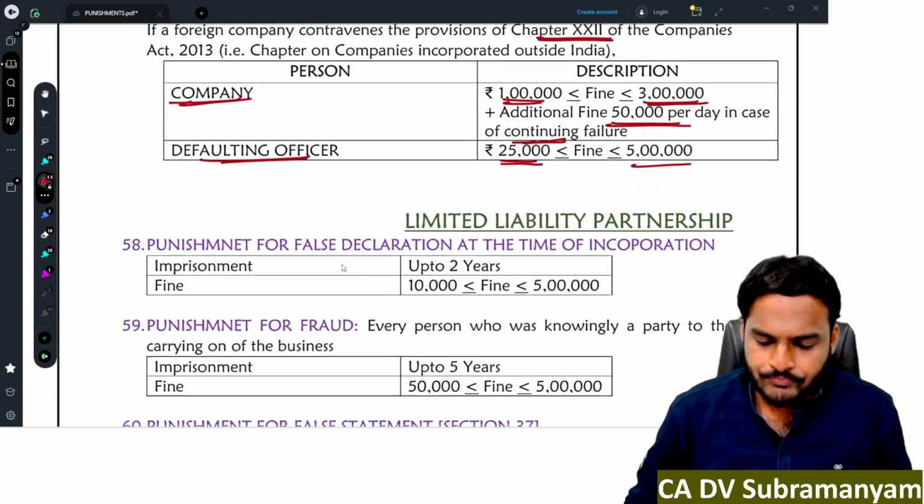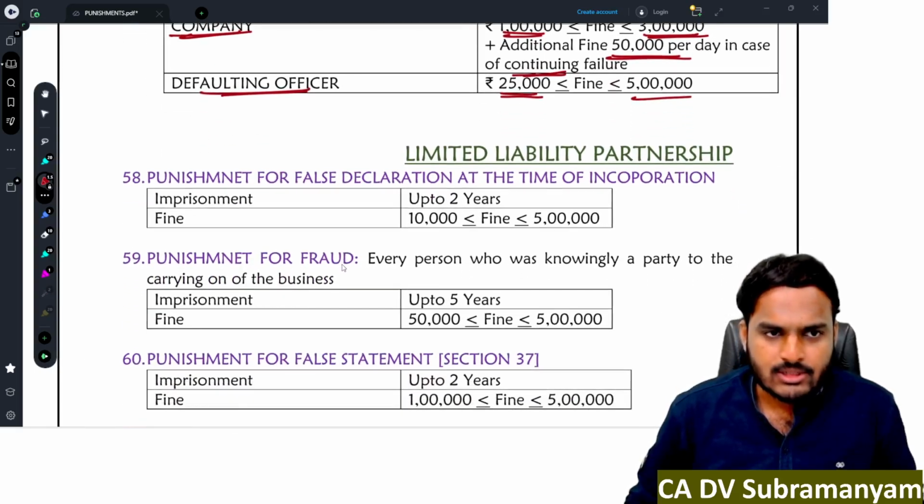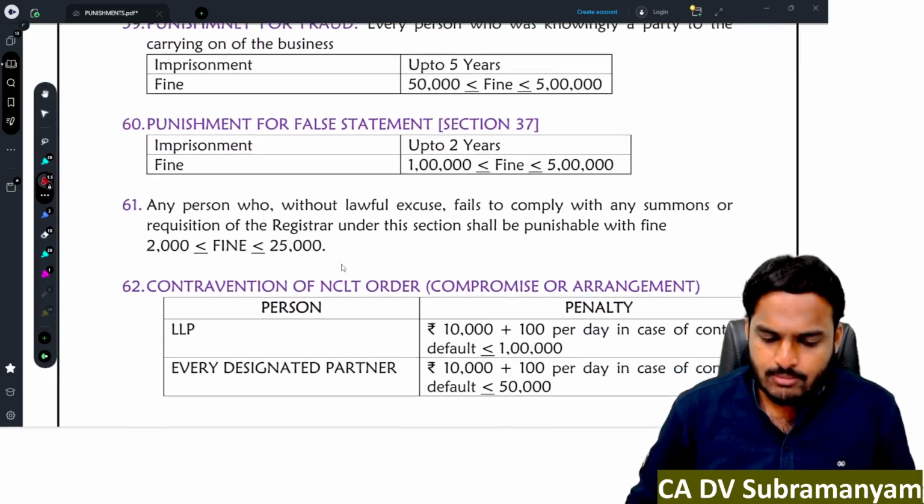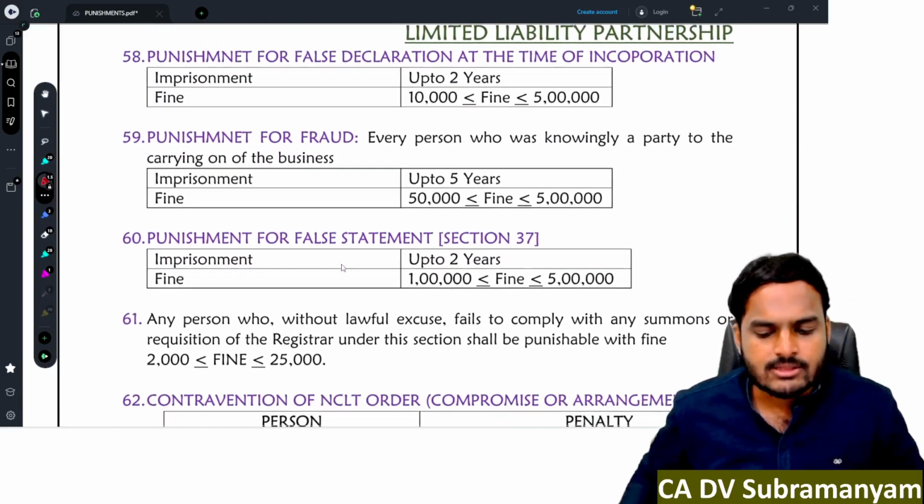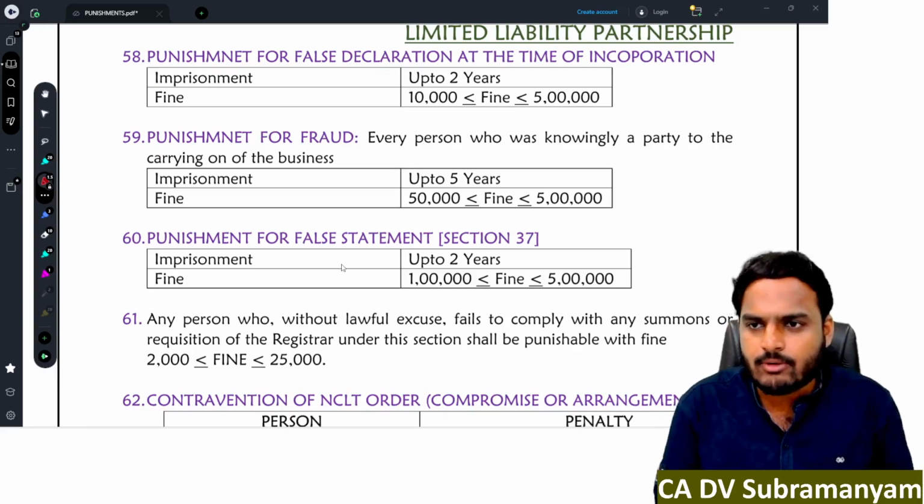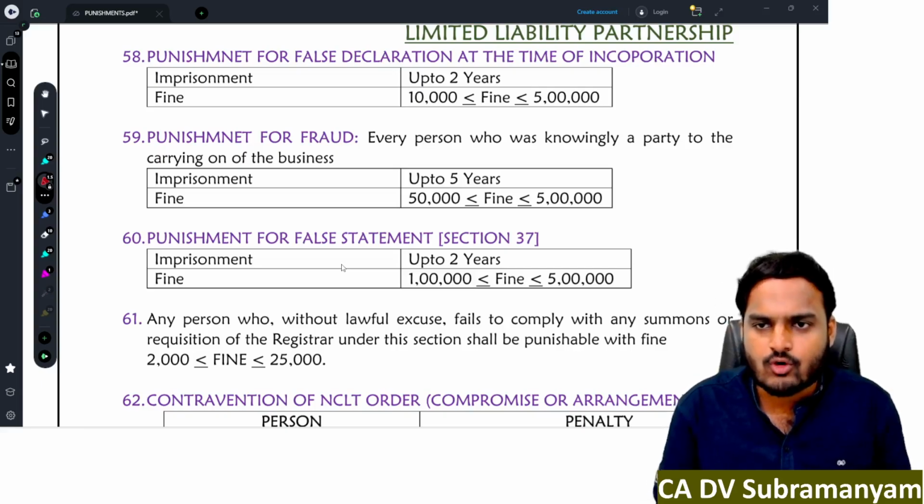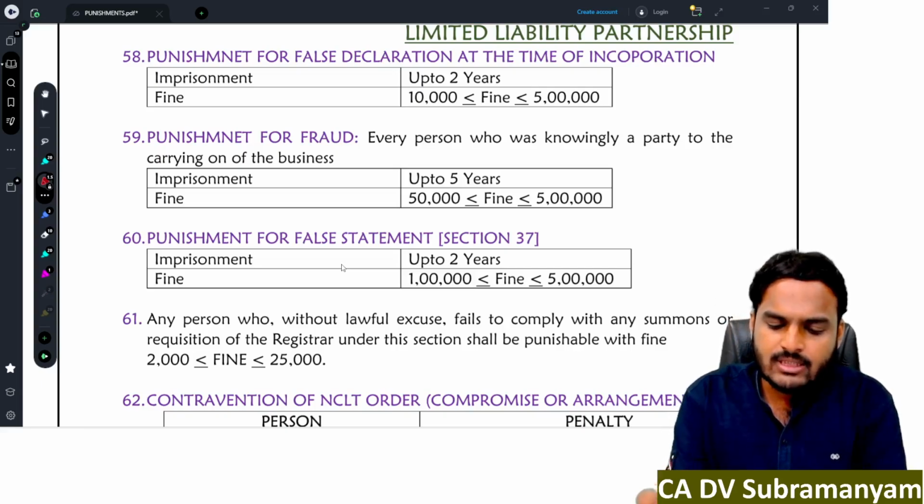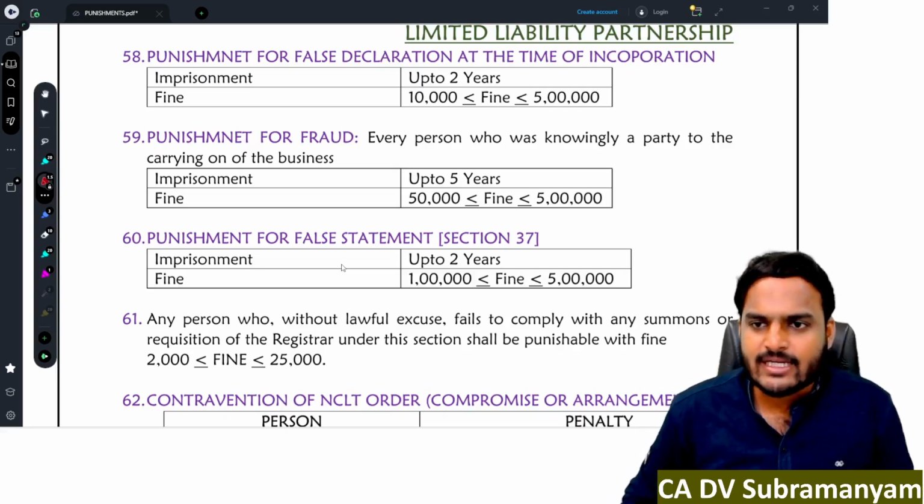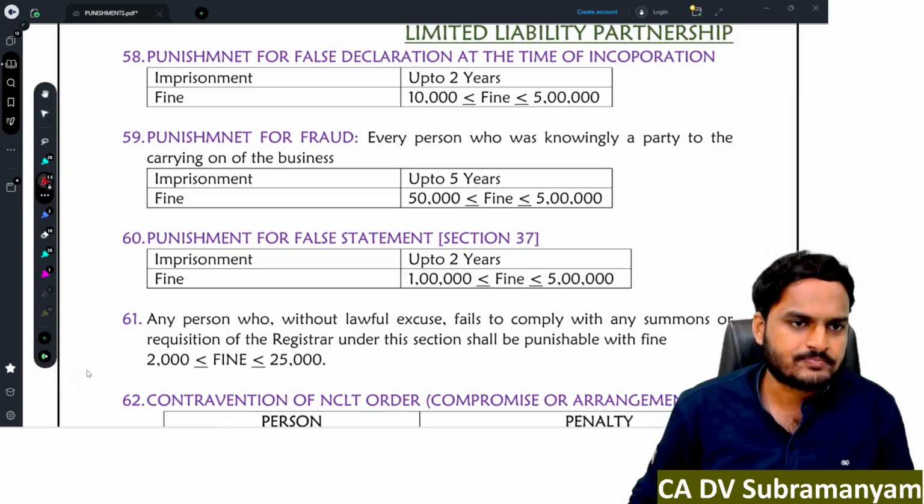Next one, a limited liability partnership. Punishment for false declaration at the time of incorporation. At the time of incorporation of LLP, if any person furnishes false declarations or wrong information, then imprisonment up to 2 years, and a fine minimum 10,000 rupees, maximum 5 lakh rupees.